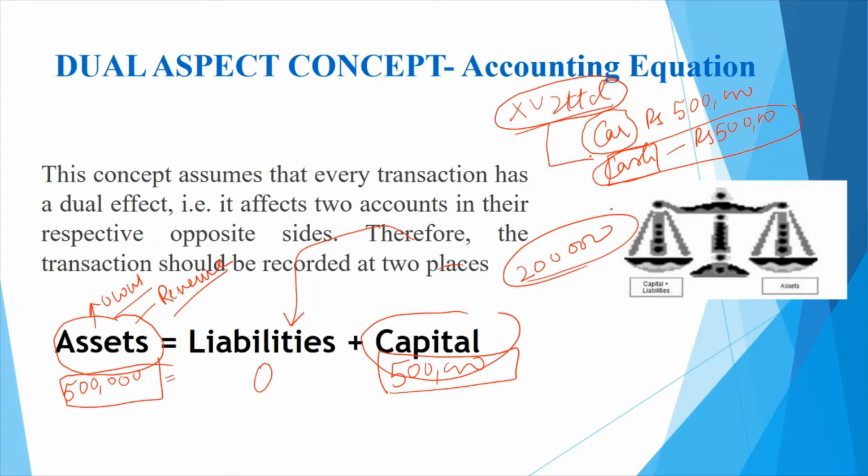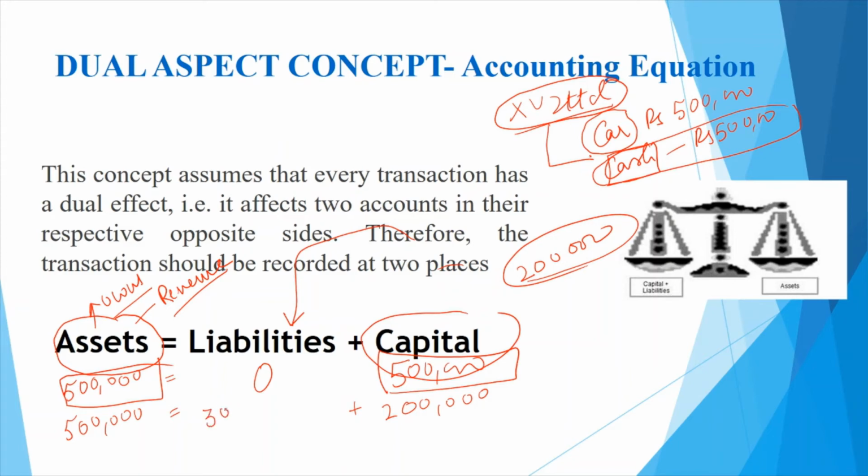Let's take the second situation. You want to buy a car, which is an asset here, again of 500,000, but you don't want to invest more than 200,000 of your own money. So you say, okay, I will pay rupees 200,000 or 2 lakh rupees from my own pocket, which is my capital. From where will the remaining amount come? Obviously, you will take a loan and that loan will become a liability.